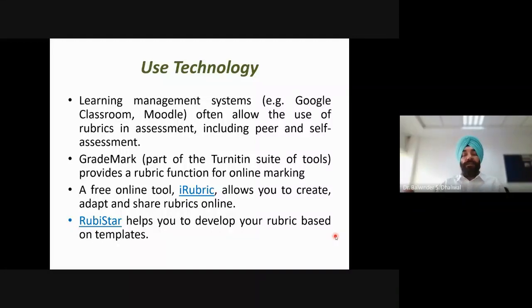In Google Classroom, or in the quizzes which we make using Google, we have the option of rubric. Similarly, in Moodle there are options of rubric. Even in Turnitin software there is a GradeMark option. These can be used for evaluation if we want to use rubric-type evaluation with the help of tools. Also, there is a free online tool called iRubric, which can be used to create, adapt, or share rubrics.